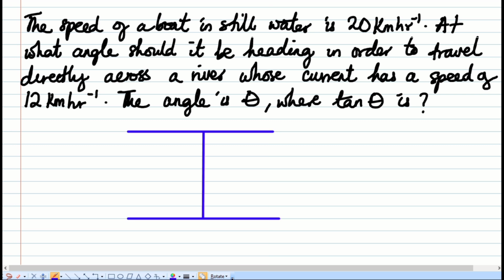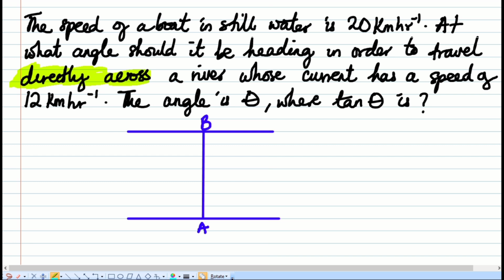Now, this man is starting. So, the emphasis on this question is that he wants to head directly across. Please, I'm going to highlight this directly across. So, now let's put a point. Let's say that this man started from this point A and he wants to go directly across, and B is going to be across. So, he wants to move from A to B. That's the first thing you need to note in this question.